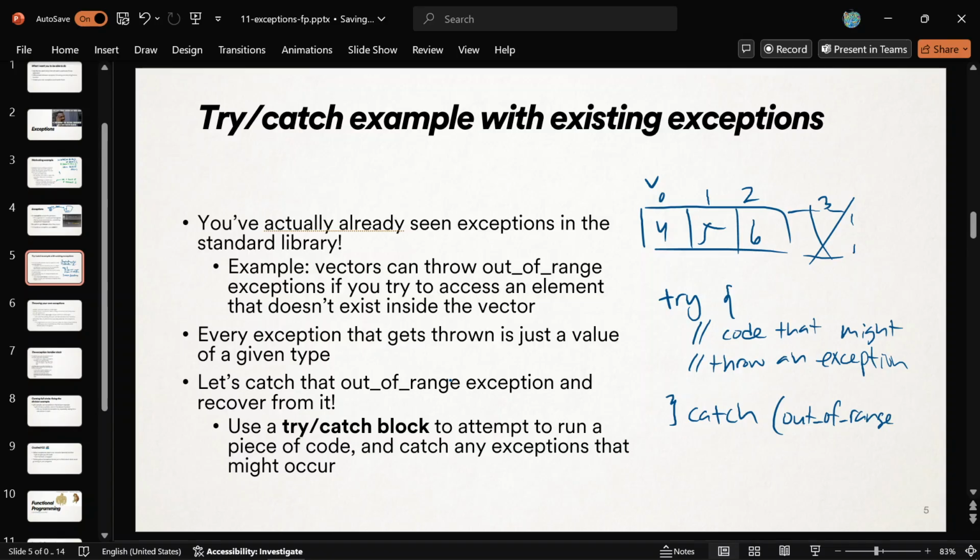I'll call the exception e, and you generally catch these by reference. So you should always catch your exceptions by reference. That's just a good rule of thumb. Out of range reference e, and then you give a body, and this is where you handle the out of range exception.